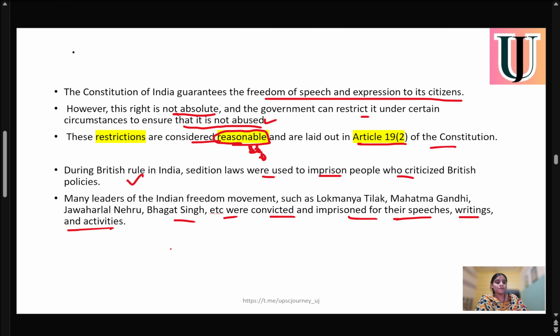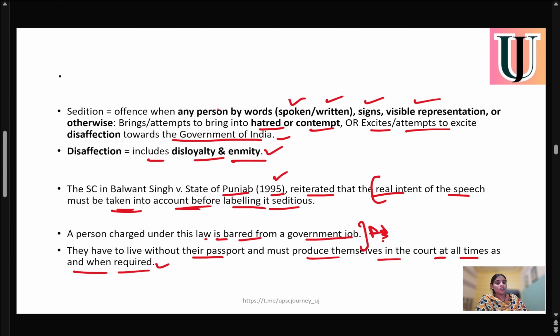Because we have all seen that a person can be considered seditious if they do anything by spoken word, by writing, by signs, or even by visual representation. All these can be considered a seditious act. If a person is writing any tweet or any article, that can also be considered a seditious act.